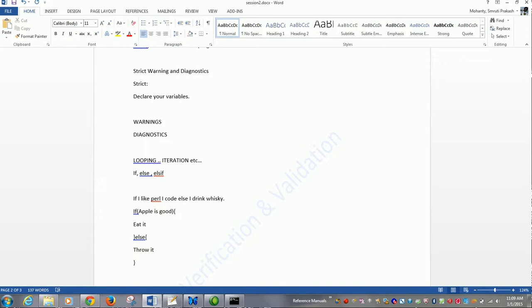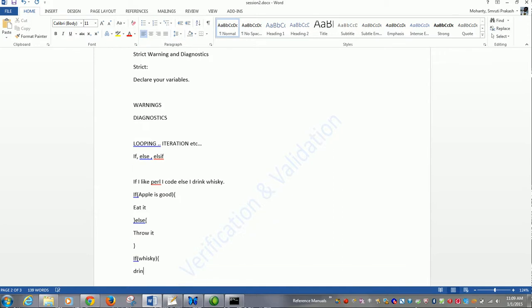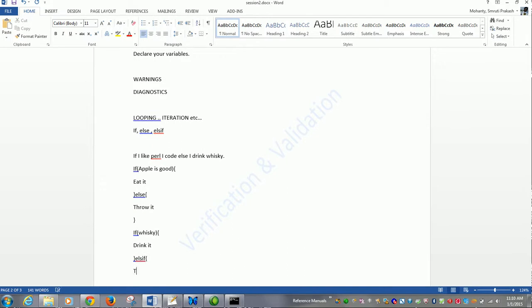Now the else if: what happens if you have multiple else if conditions? Like, if whiskey is there, drink it. Else if something, throw it.